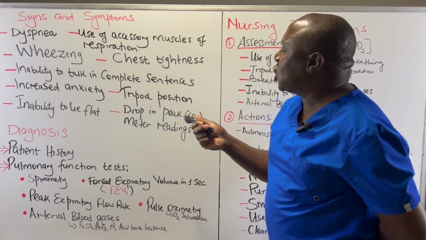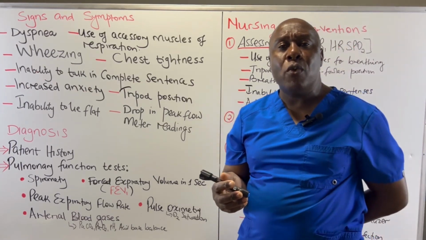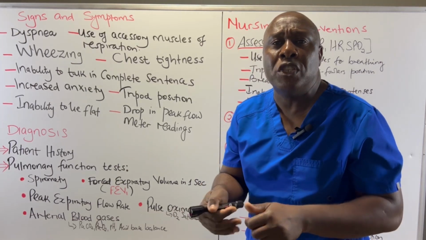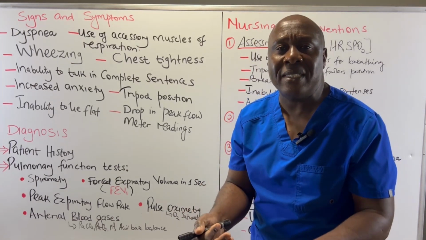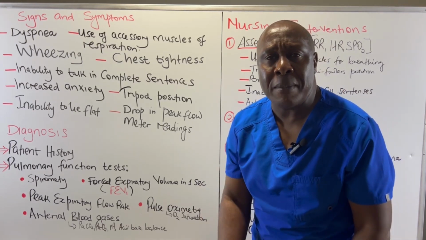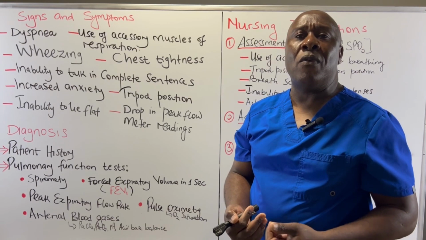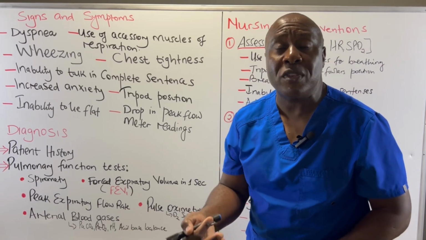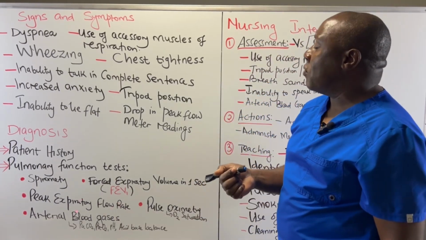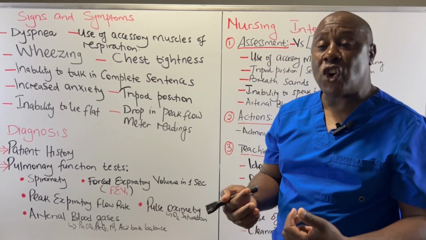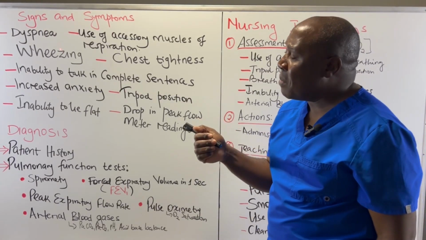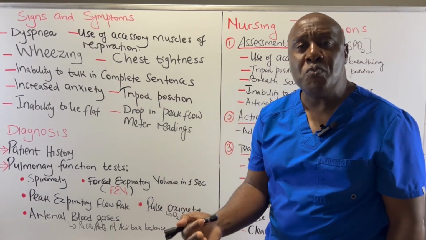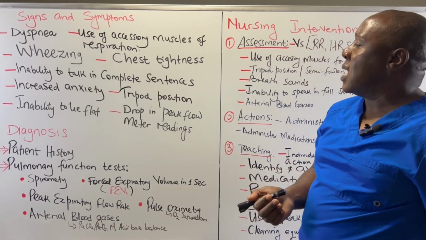They also assume a tripod position. This is a position whereby they lean forward and support the upper trunk or the upper body with their hands. Either when they are sitting, they can lean forward and put their arms on their thighs, or when they are sitting on the floor, they can lean forward and put their hands on the floor. They support the upper part of their bodies by use of their hands. That's a tripod position. Asthmatic patients will always assume that particular tripod position because they are trying to make it easier to move air in and out of their lung.